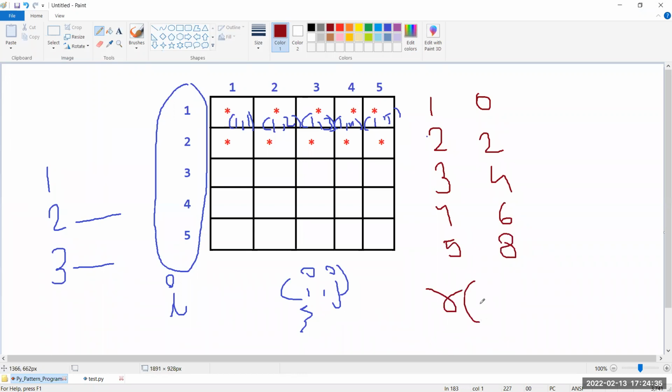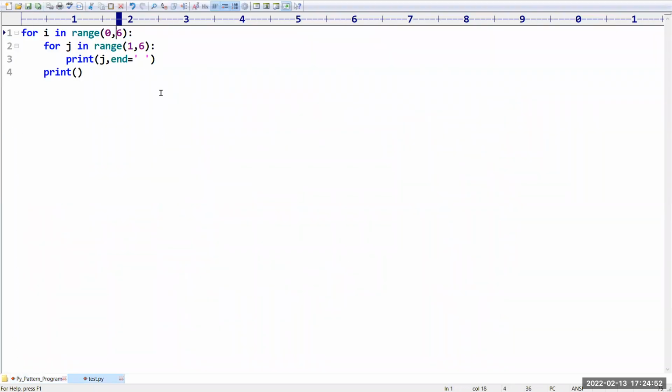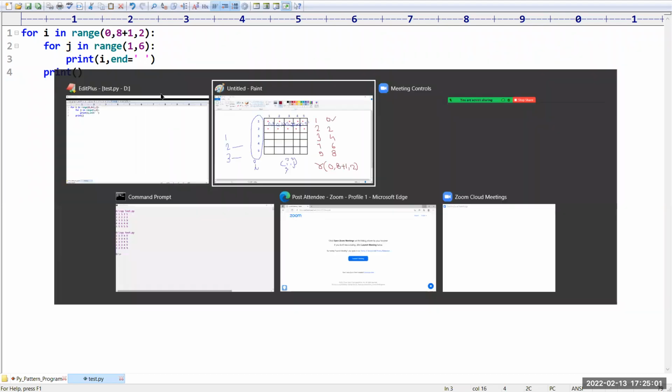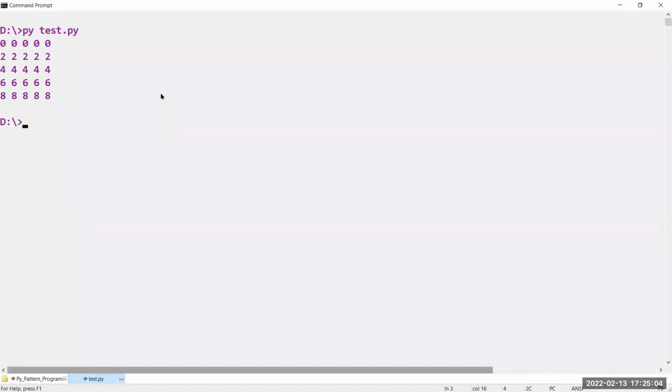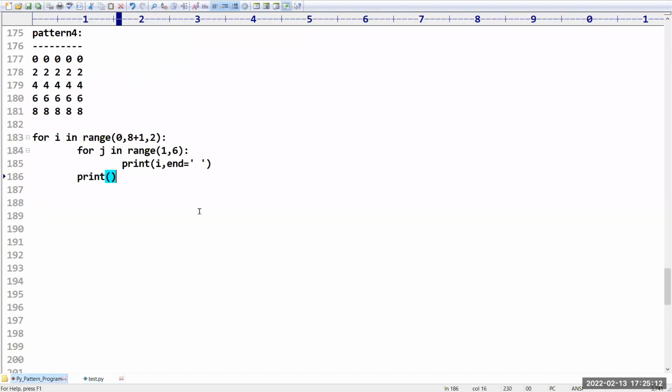I hope you know the range function. Start from 0, take up to 8 plus 1. How much difference do we have to take? 2. That's all. Now observe carefully: start from 0, take up to 8 plus 1, and the step is 2. Which value do we print? The i value, because we are talking about the rows. Is this our required pattern or not? Yes. This is how you can generate the fourth pattern.